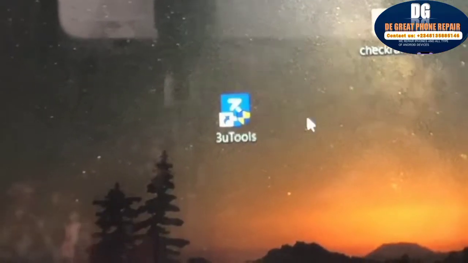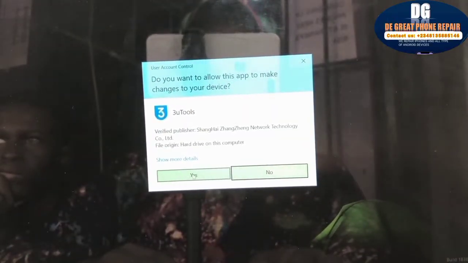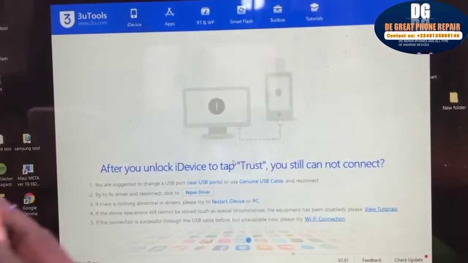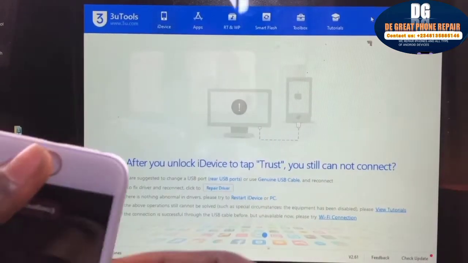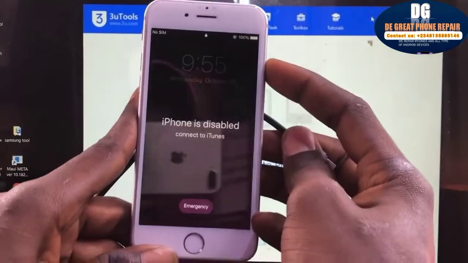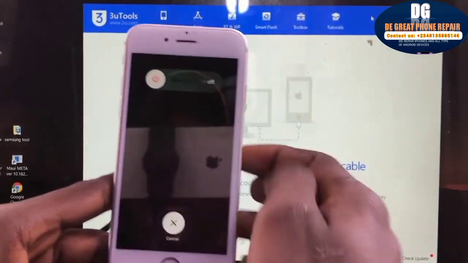First of all, launch your 3U2. The 3U2 is the tool we are going to be using for this operation. You can find the tool link on the description below or on the pinned comment. Switch off the mobile device. Make sure your computer is connected to the internet because the 3U2 uses internet. Deactivate all antivirus on your PC.